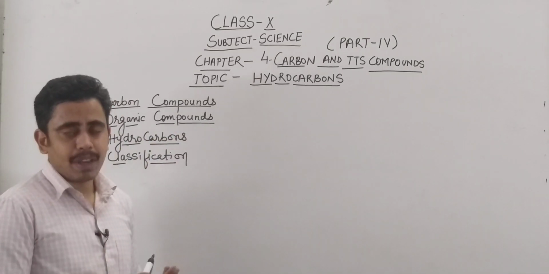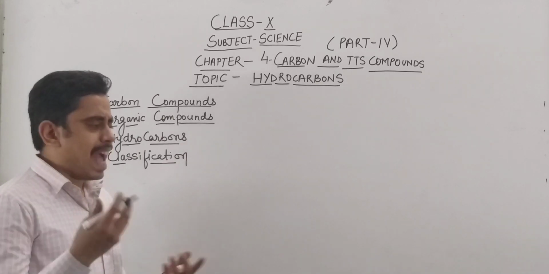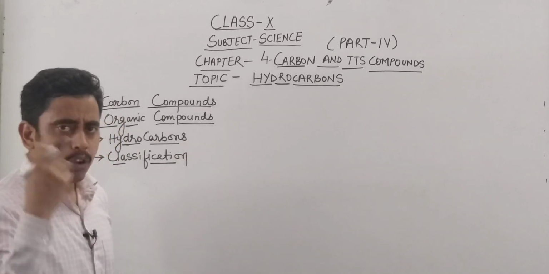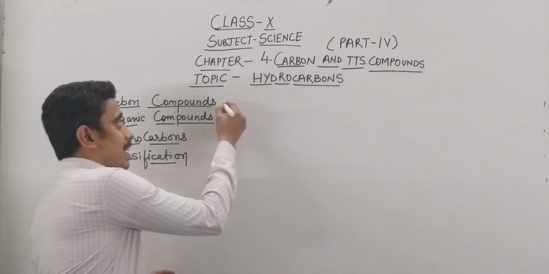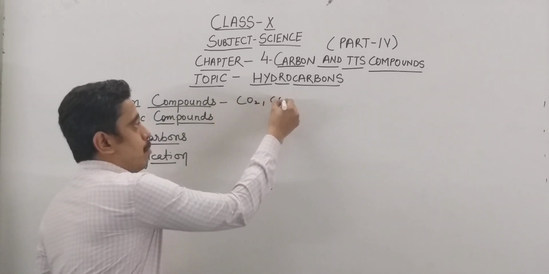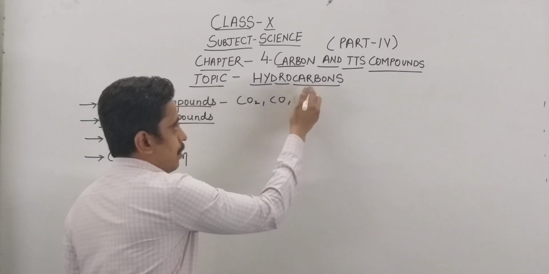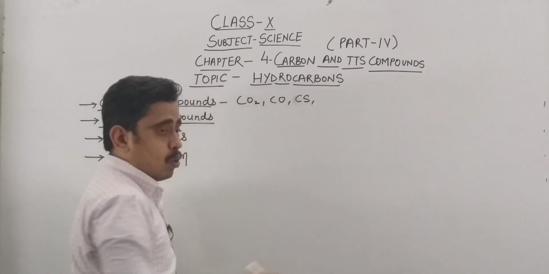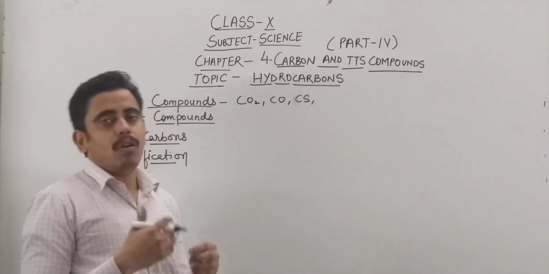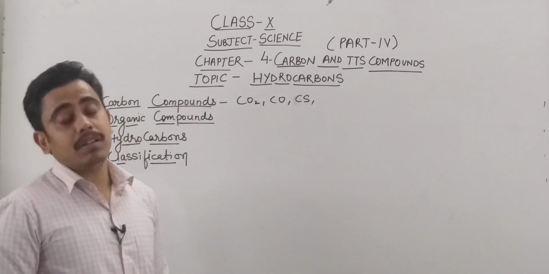Any compound which contains carbon is known as a carbon compound. For example, carbon dioxide, carbon monoxide, carbon disulfide, or glucose, sugar. These all contain carbon, that's why they are known as carbon compounds.